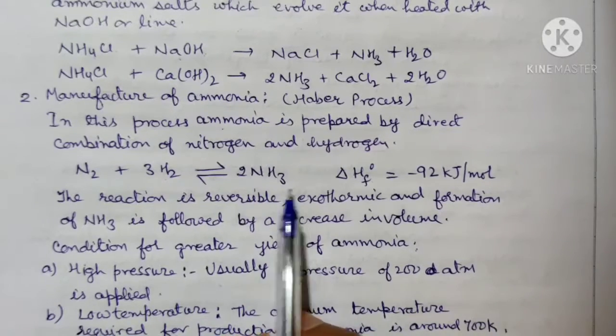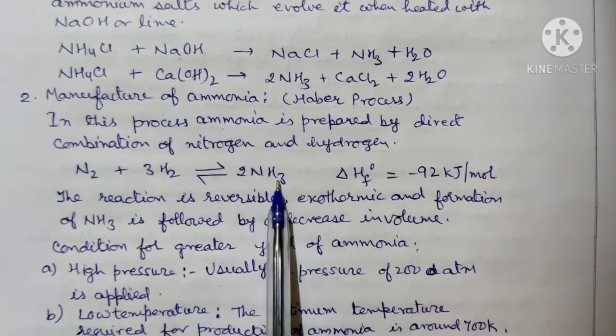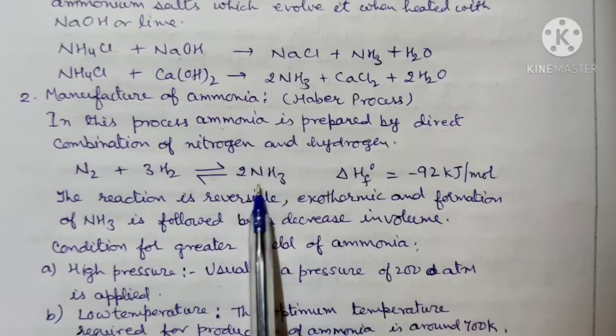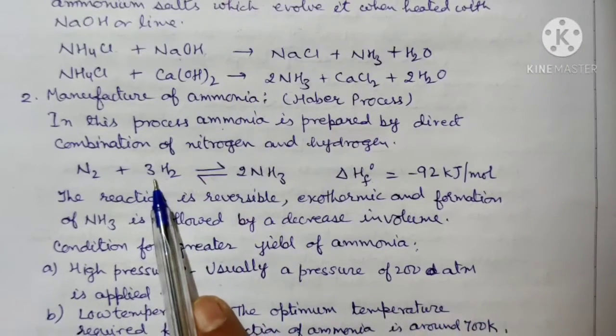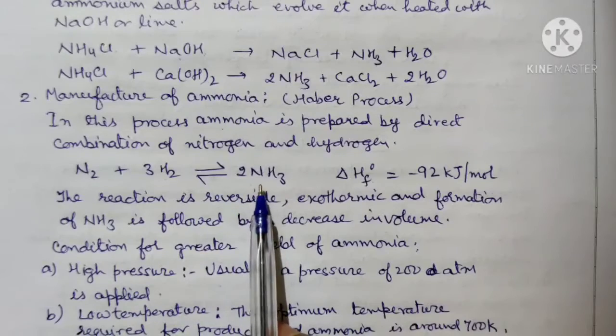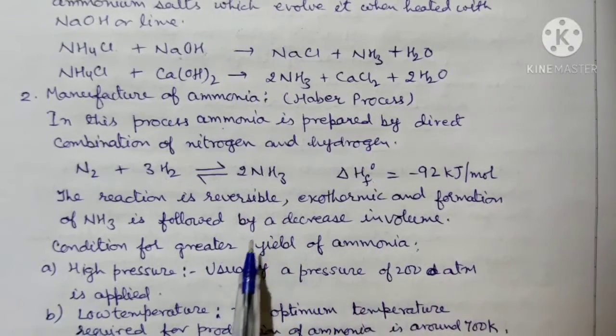These three aspects are here. You can see the total number of moles in the reactant is 4, and the total number of moles in the product is only 2. So there is a decrease in volume.